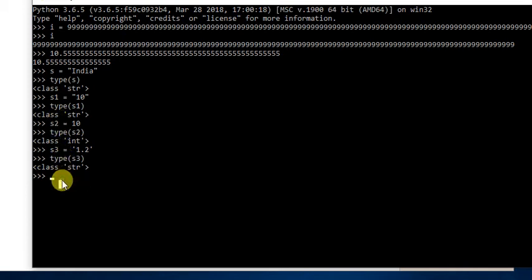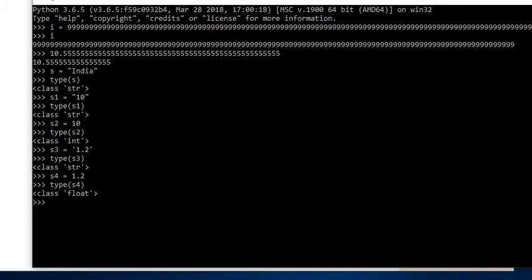And let's take another example. Let's say s4 is equal to 1.2. So what would be the type of this? It should be float, because there is no double quote or single quote. So if we check the type of s4, it is a float. Yeah.